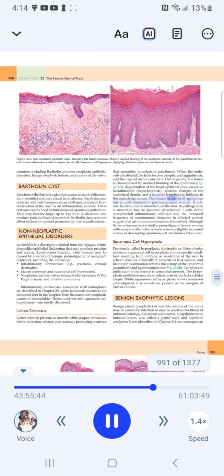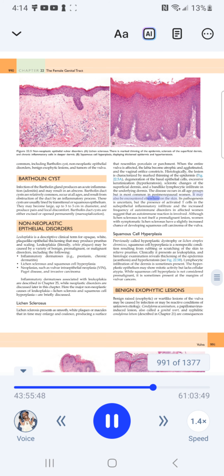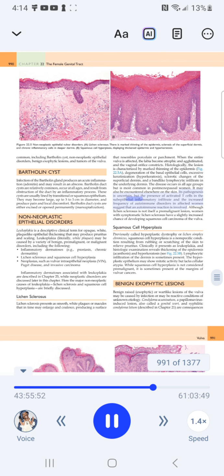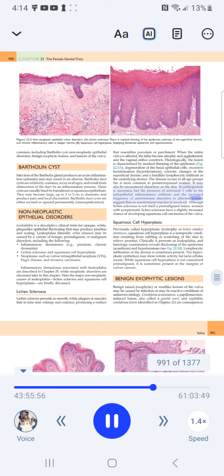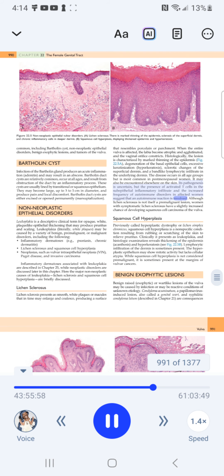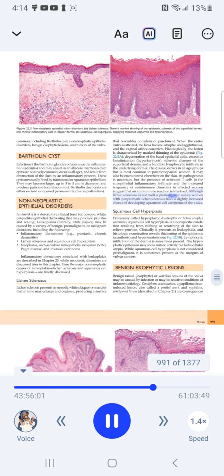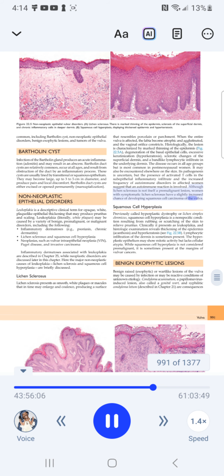The disease occurs in all age groups but is most common in postmenopausal women. It may also be encountered elsewhere on the skin. Its pathogenesis is uncertain, but the presence of activated T cells in the subepithelial inflammatory infiltrate and the increased frequency of autoimmune disorders in affected women suggest that an autoimmune reaction is involved. Although lichen sclerosus is not itself a premalignant lesion, women with symptomatic lichen sclerosus have a slightly increased chance of developing squamous cell carcinoma of the vulva.